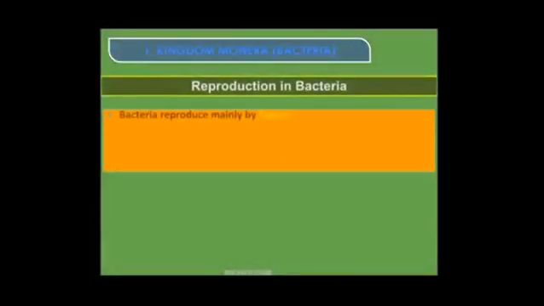Now the reproduction, the last part of the kingdom Monera, that is reproduction in bacteria. Bacteria reproduce mainly by fission, okay. Reproduction means what? They are increasing in number, the next generation. So bacteria, how are they reproduced? Mainly by fission.